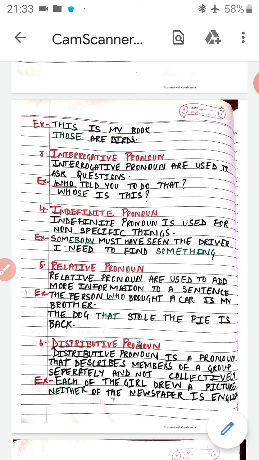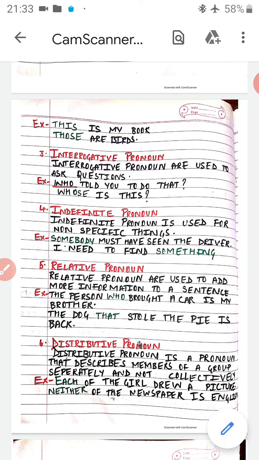Next is our indefinite pronoun. Indefinite pronoun is used for non-specific things. Okay, pronouns that stand for some noun that is understood or implied. Non-specific, basically we are not specifying which thing we are talking about. We are not specifying that particularly we are talking about this thing. When we are not specifying the particular thing about which we are talking, that comes under our indefinite pronoun.